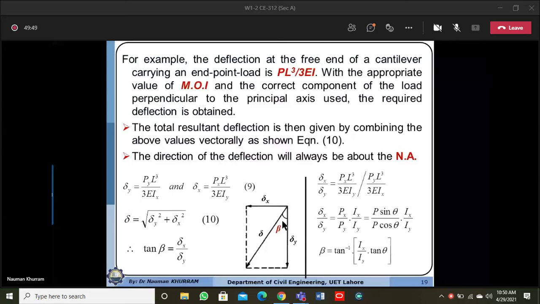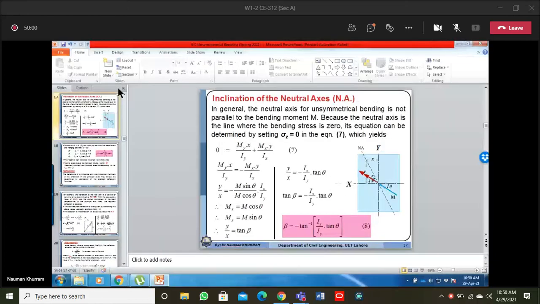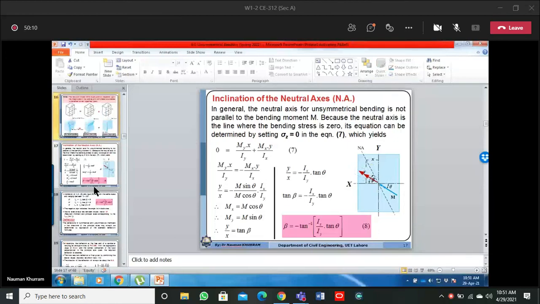So if I want to show the deflection, I need to copy some vectors now.